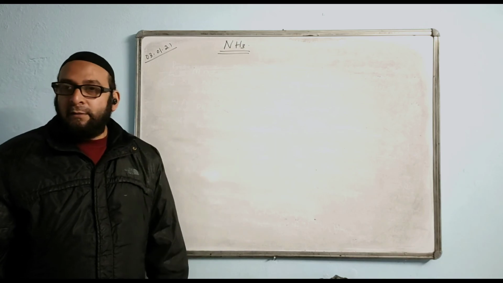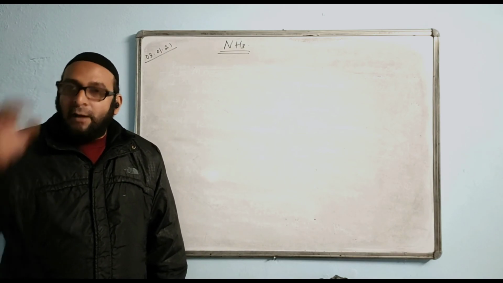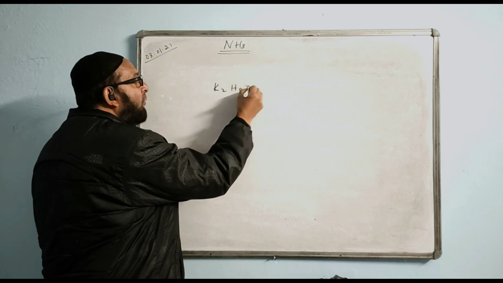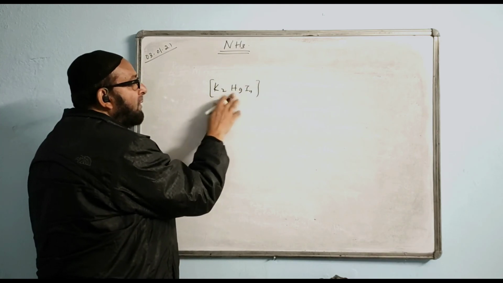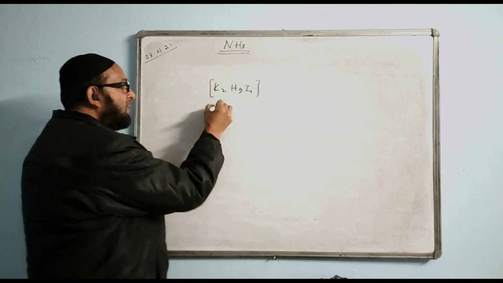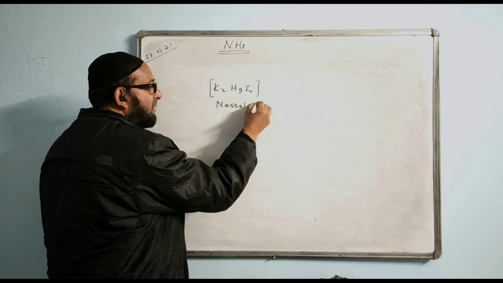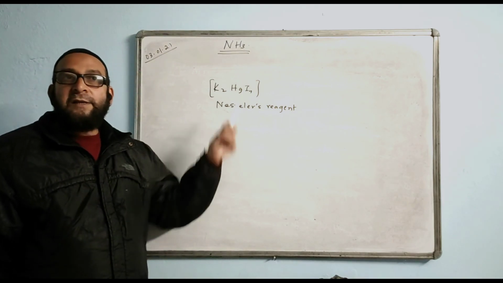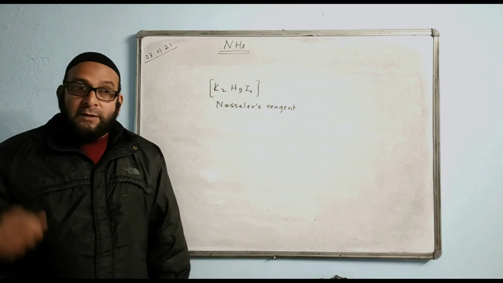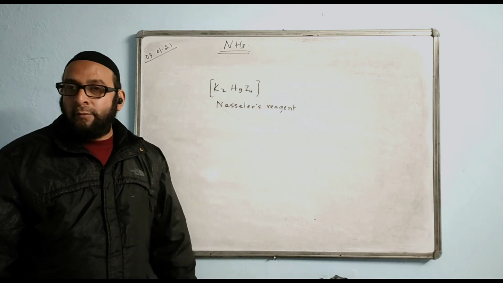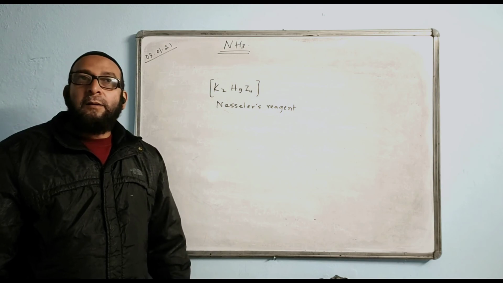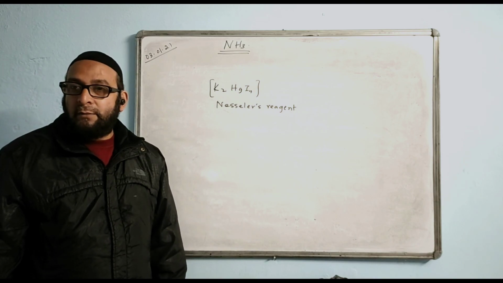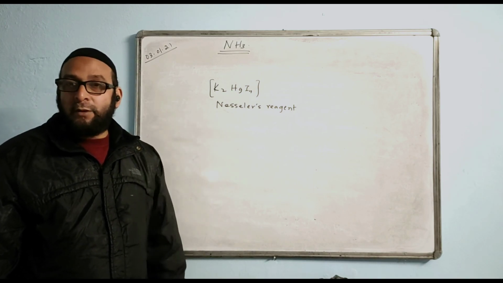The equations are also written. Third test is Nessler's reagent. The formula of Nessler's reagent is K2HgI4, potassium mercuric iodide. This is called Nessler's reagent. This is also important. Nessler's reagent is actually colorless, but when we pass ammonia gas through it, it turns brown. Name the gas which is tested or detected by Nessler's reagent. Answer is ammonia. Remember, in that context, this is important.